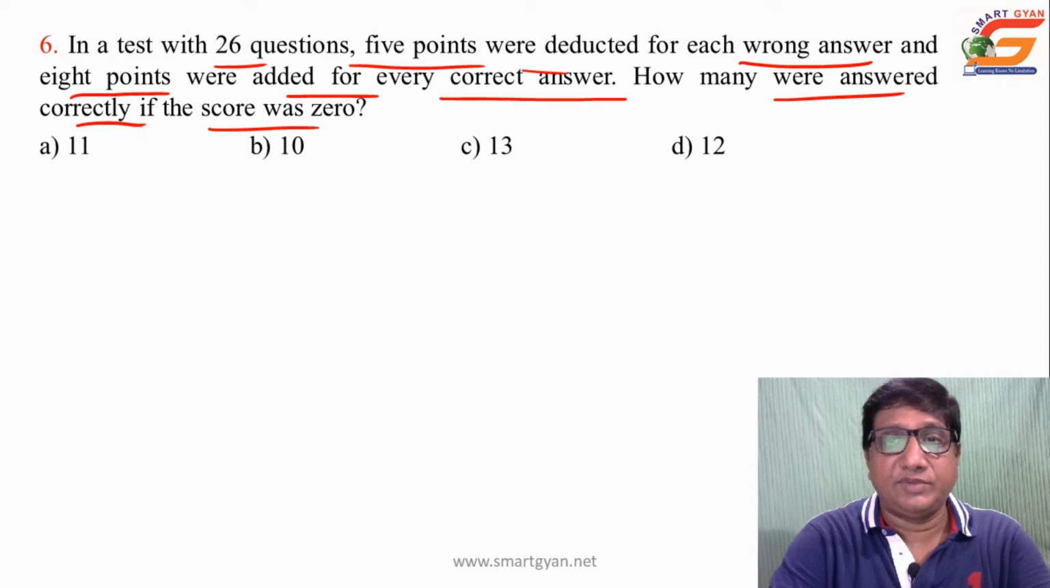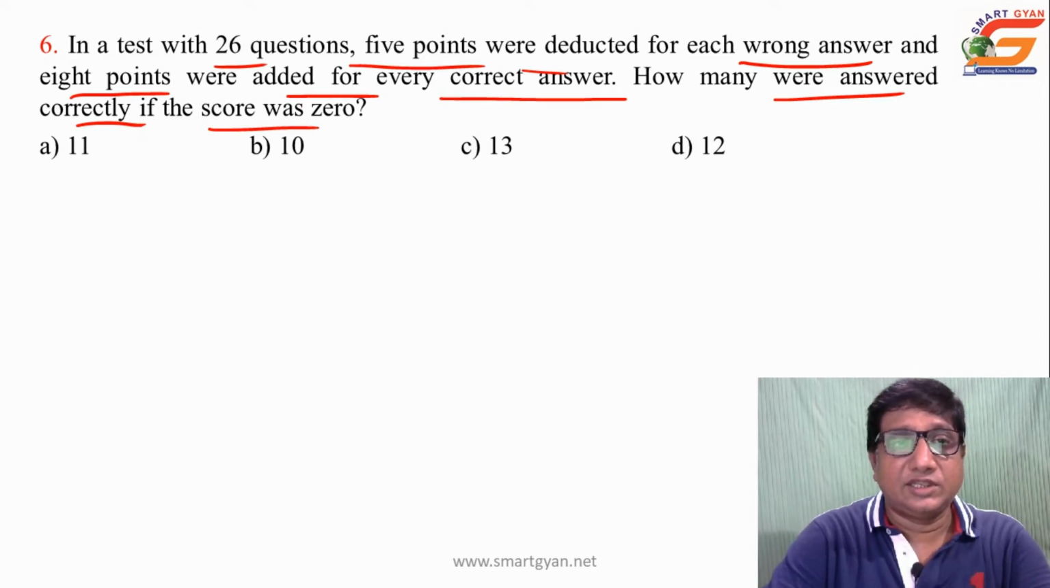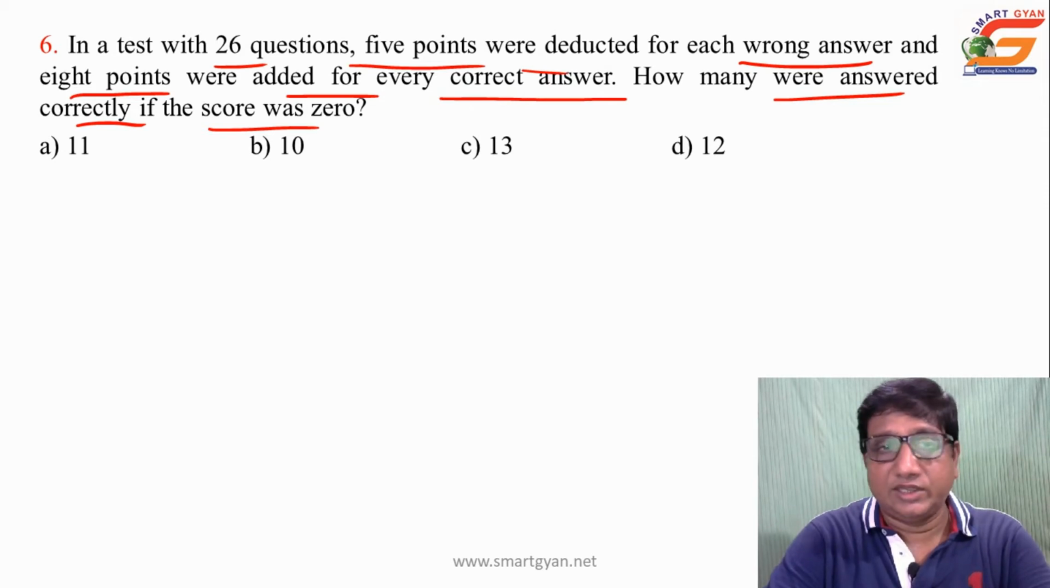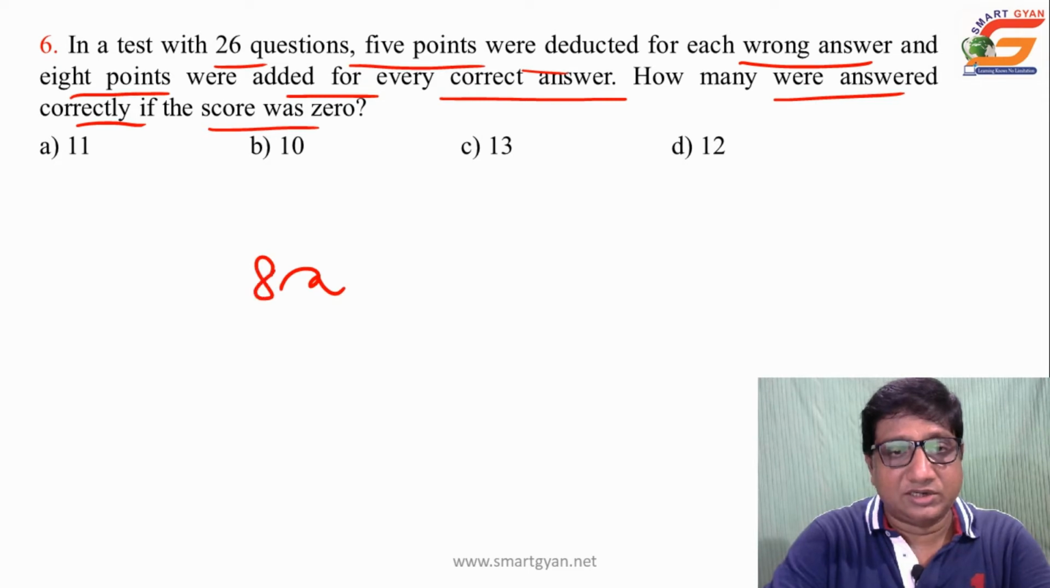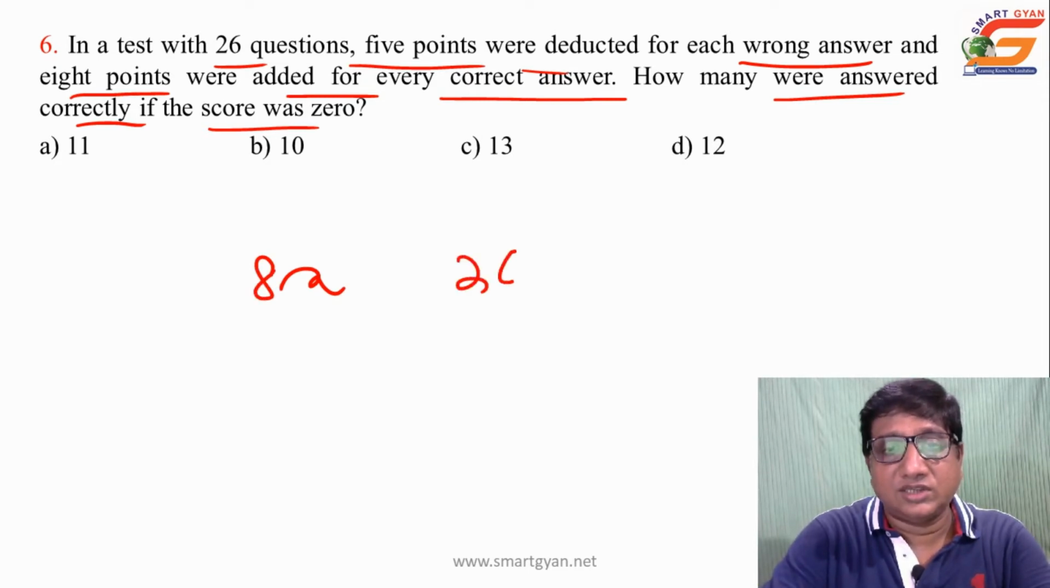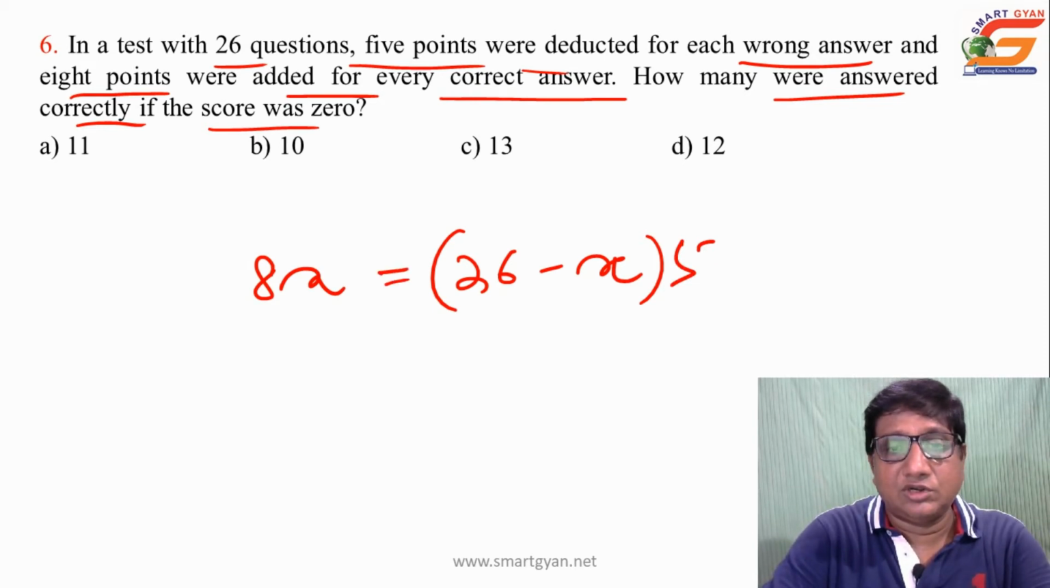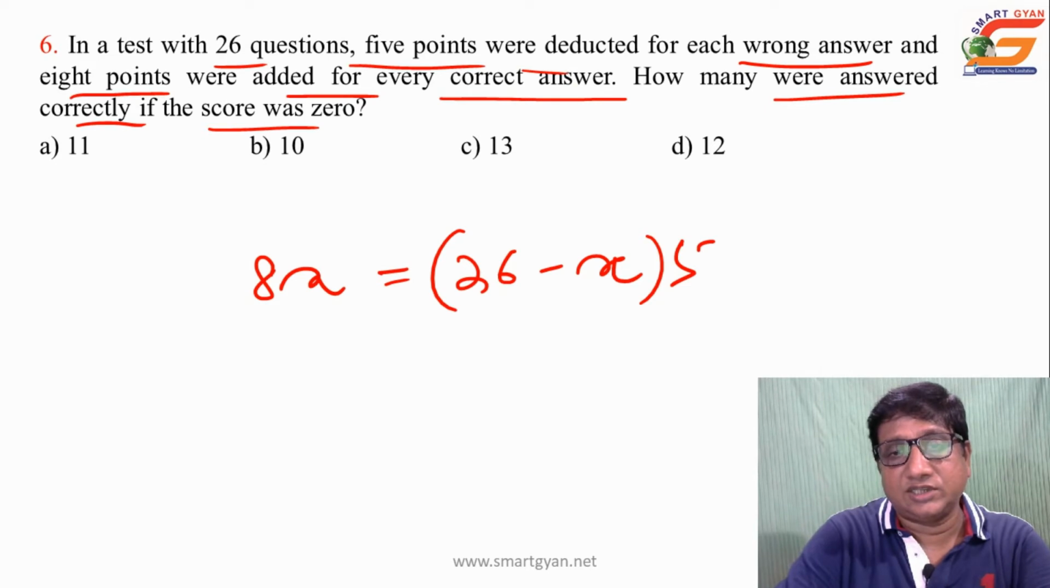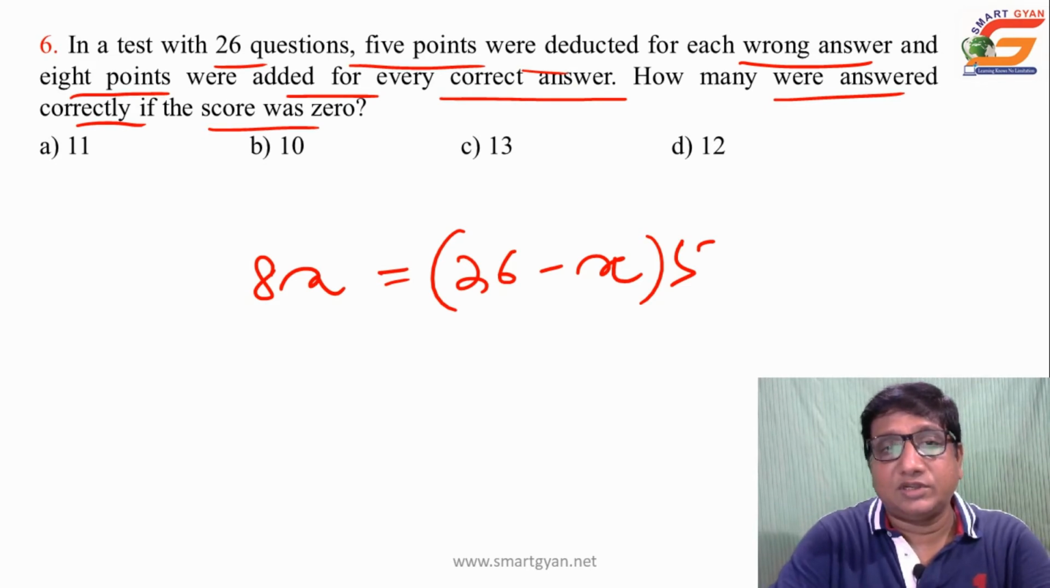If each correct answer gets 8 points, then what will be the total mark for correct answers? Let the number of correct answers be x, so 8x. Then the remaining are wrong answers, that is 26 minus x, and for each wrong answer 5 marks are deducted. So 8x is equal to 26 minus x, whole into 5. Why? Because the difference is 0.